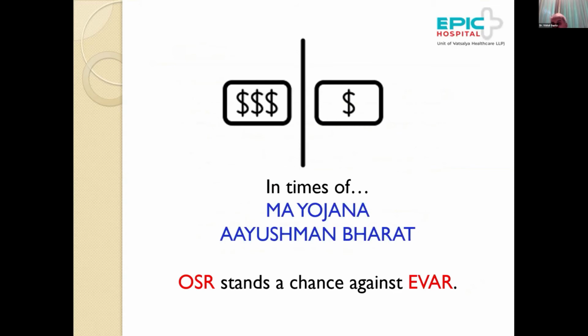At the end of the talk, I would like to say that in times of schemes like Maha Yojana and Ayushman Bharat, open surgery still stands a chance against endovascular. But yes, of course, surgeons need to have good experience. Any center which is doing close to 30 to 40 open aneurysm repairs would be considered fit, and with good results should be given a preference.